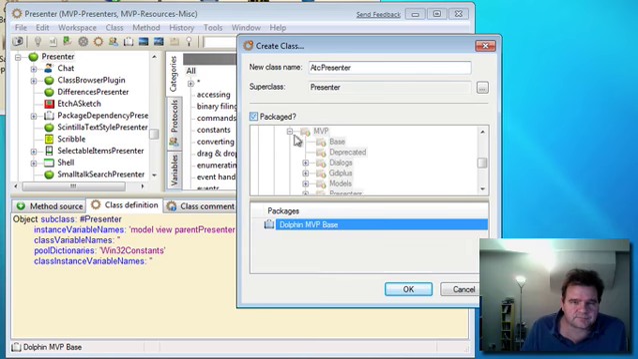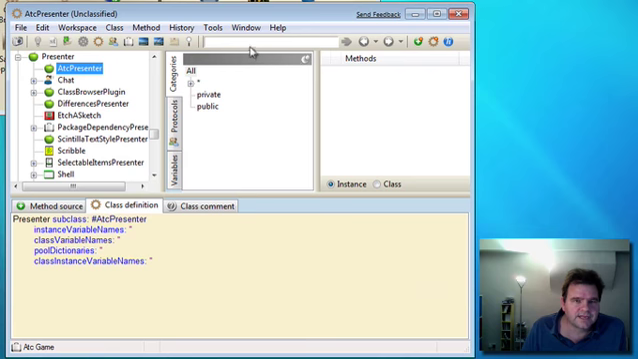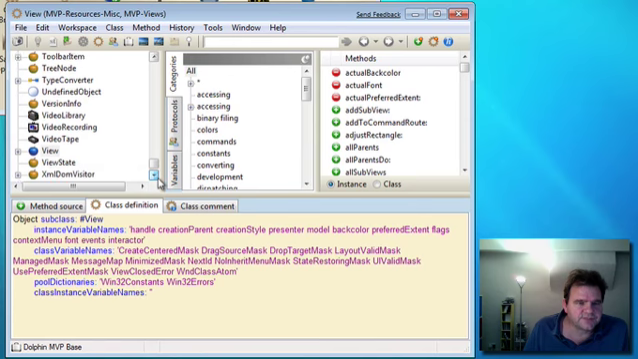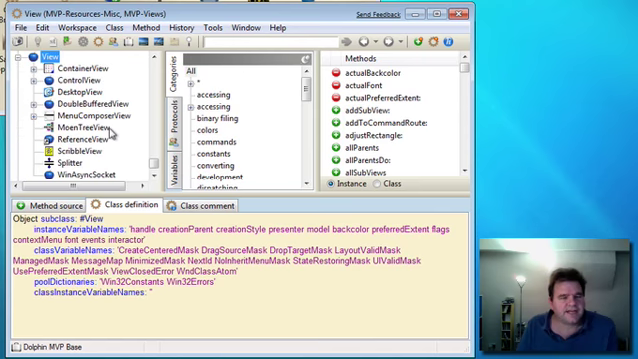Turn off the packaging. Okay, and now let's go and create our view. So we'll find the view hierarchy. Now this is slightly different, because in here we can inherit from a view that's actually going to be quite useful to us.